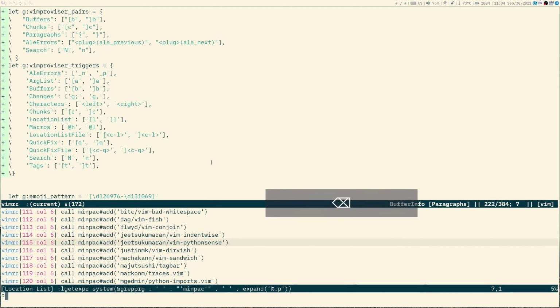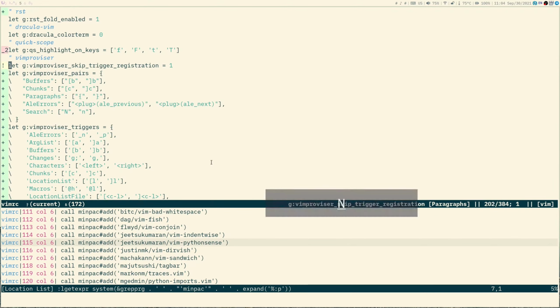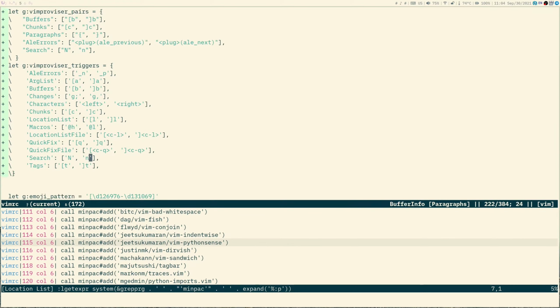So if I do a search, for example, I can press N to go to the next match and capital N to go to the previous match. Since I defined these keys to be triggers for the search pair, Vimproviser has remembered that the last pair that I interacted with was search.